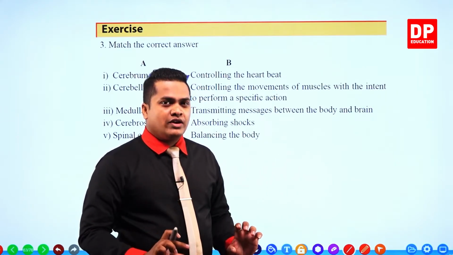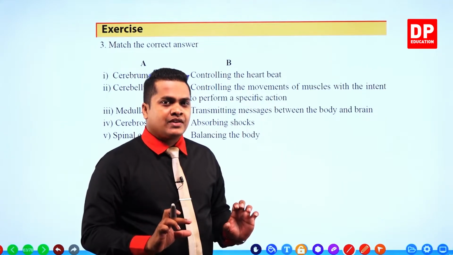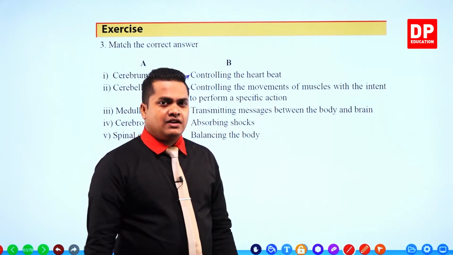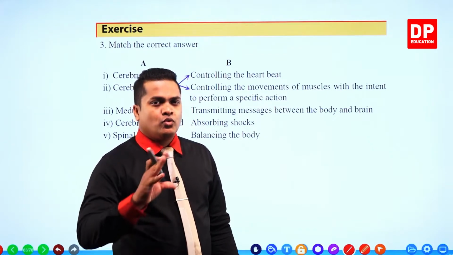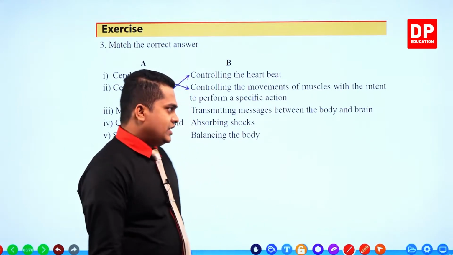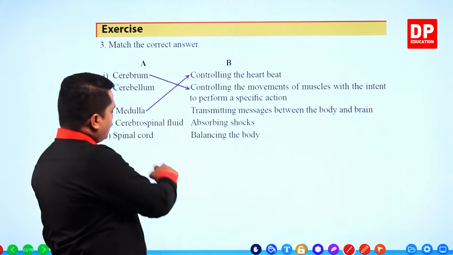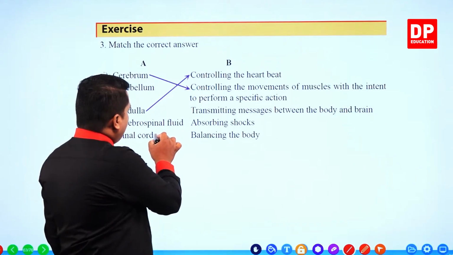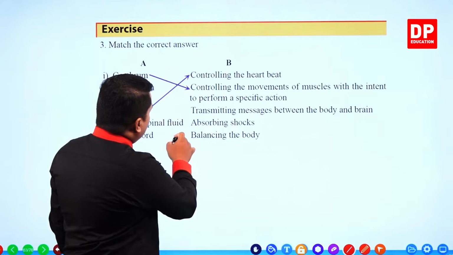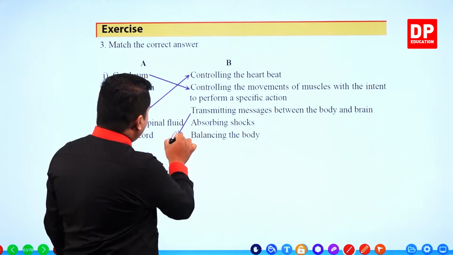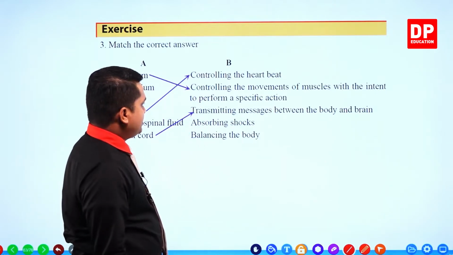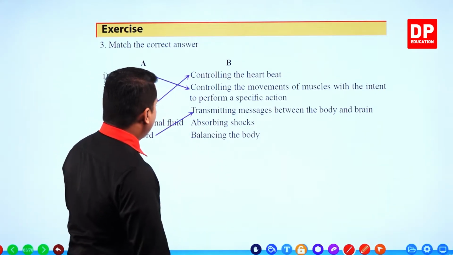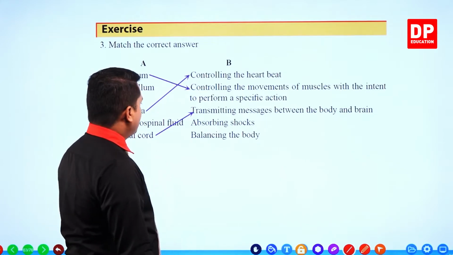The spinal cord is located within our vertebral column, but several nerves arise from it that transmit impulses away from and towards the body. So our answer is spinal cord.